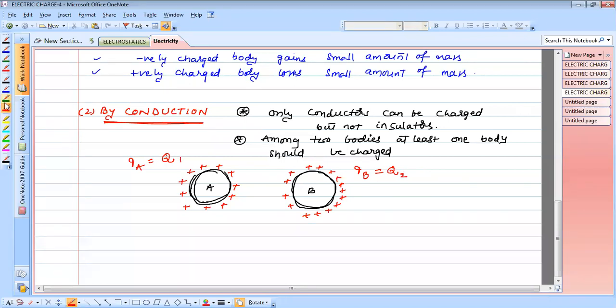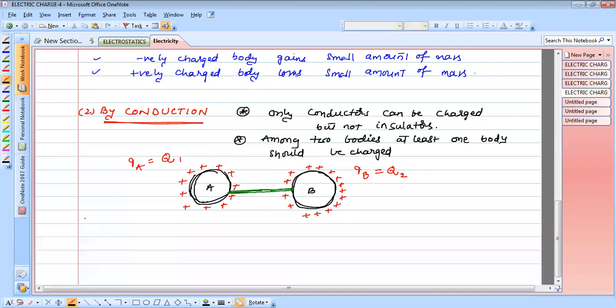Now I arrange a conducting path between both the charged bodies. When both are connected by a conducting wire or something, charge flows from one body to another body. Here we need a little confirmation of from which body to which body charge flows.